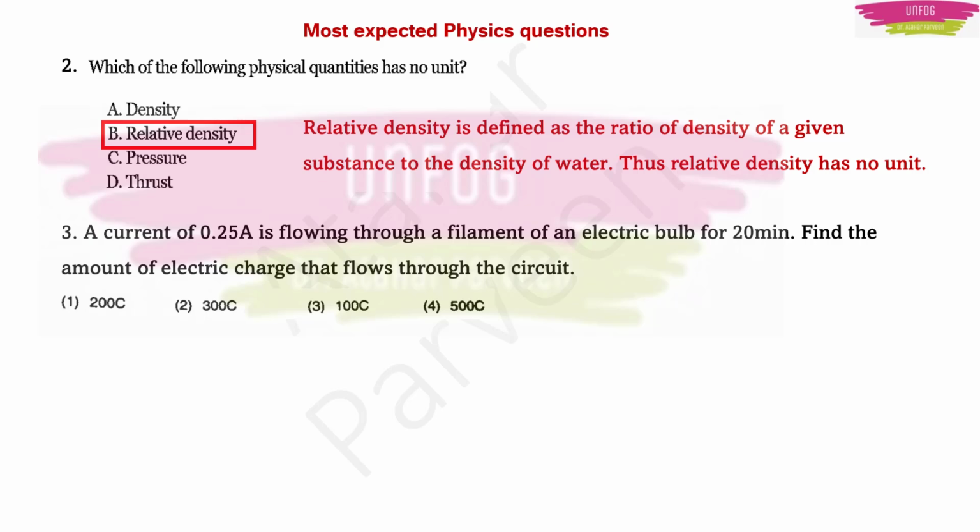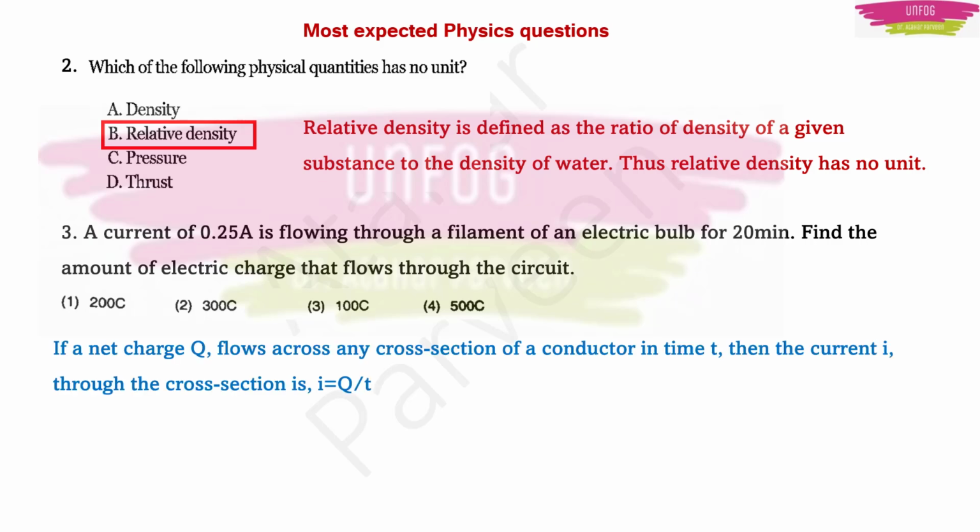Now in order to solve this problem, we should know that if a net charge Q is flowing through any cross section of a conductor in time t, then the current flowing through that cross section will be equal to Q upon t. Q is the net charge and t is the time. Here in the question they are asking us to find the amount of electric charge. So we can easily find the value of electric charge as Q is equal to I into t, right?